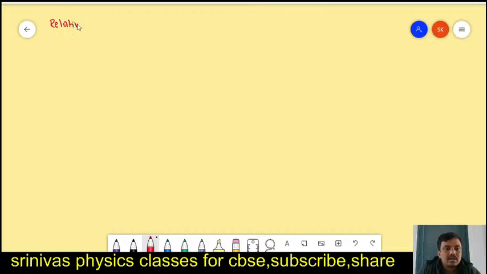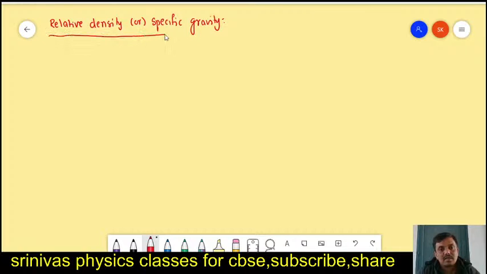Relative density or specific gravity. What is this? What is relative density? Relative density means that it is related to something else, right? Relative density of a substance we can find out like this.